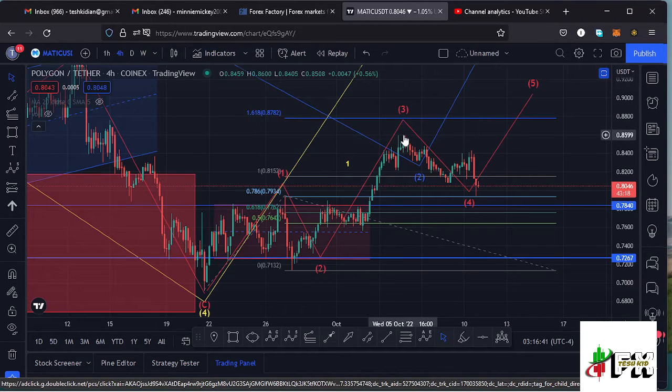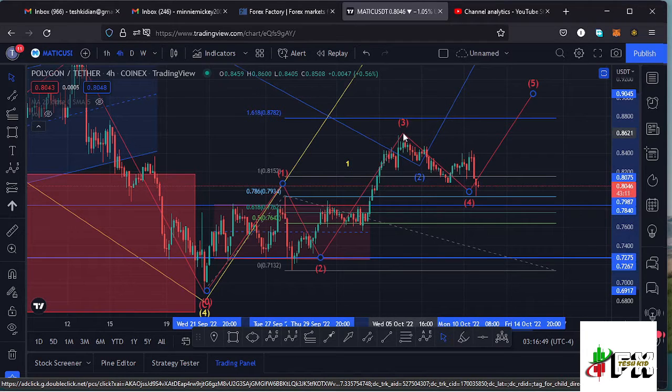And you can see Polygon Matic has not yet maximized that target area to the upper side, because the high that we have right now for that third wave to the upper side is at around the $0.85 mark. So there's a possibility that maybe we might be able to push higher to fully maximize that target area, and there is also a possibility that maybe the high was in at around the $0.85 mark, and we are not going to make it to the fib level 1.618, and that's why we are seeing this movement to the lower side in what we can term as a wave 4 to the lower side.